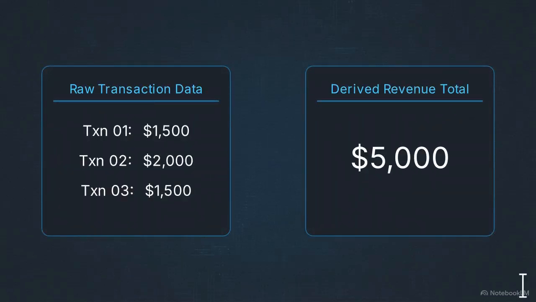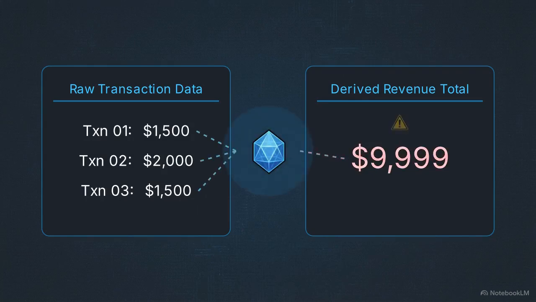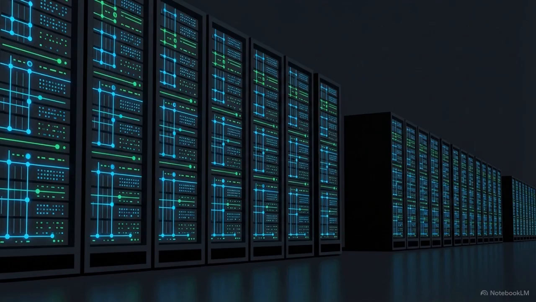If a human manually edits a derived revenue total in your database, the mage immediately cross-references that change against the raw transaction data. It detects this configuration drift instantly, flagging the discrepancy before anyone makes a choice based on bad math. Running this level of high-volume mathematical validation requires a highly specific infrastructure setup.